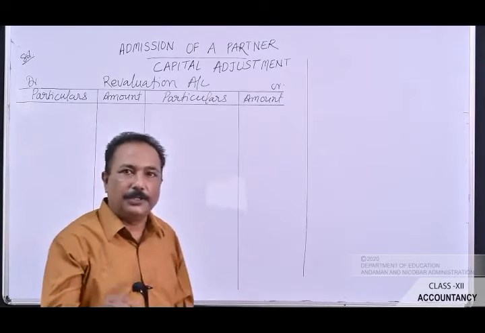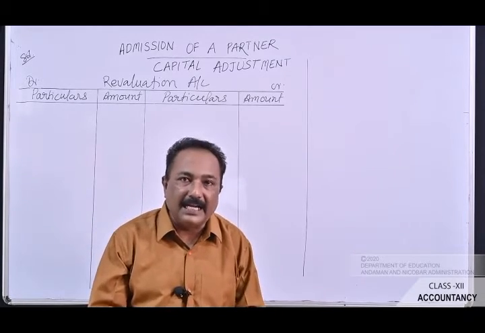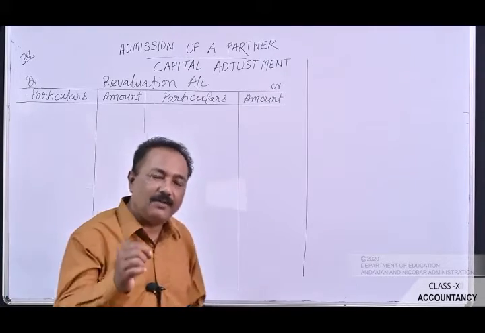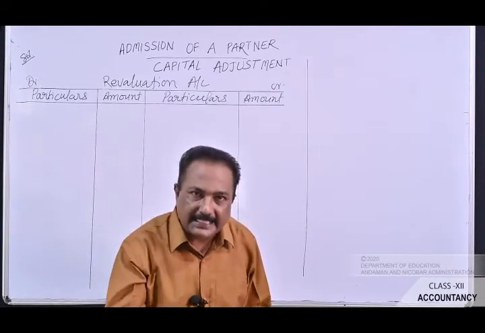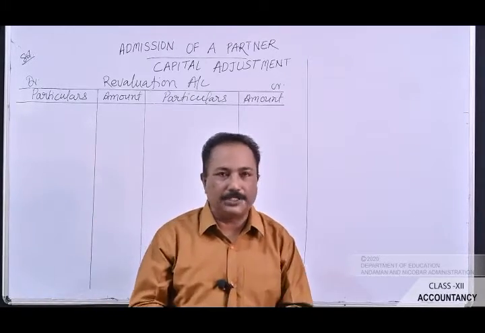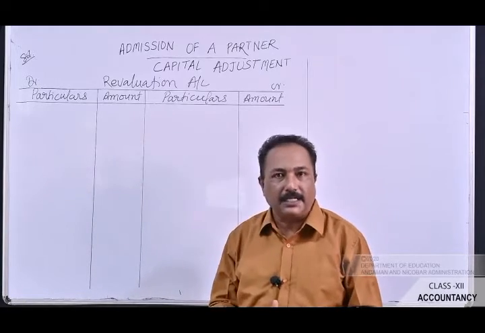Similarly, whenever the value of a liability increases, that has to be posted on the debit side, and whenever it decreases, that has to be recorded on the credit side. Now let's prepare the revaluation account.